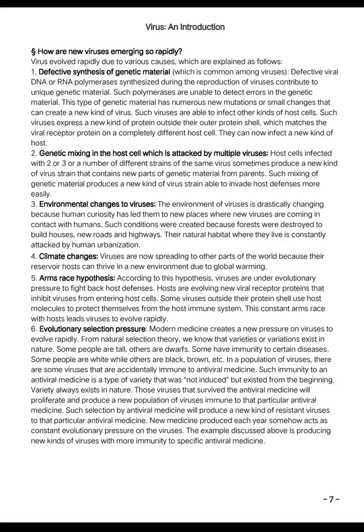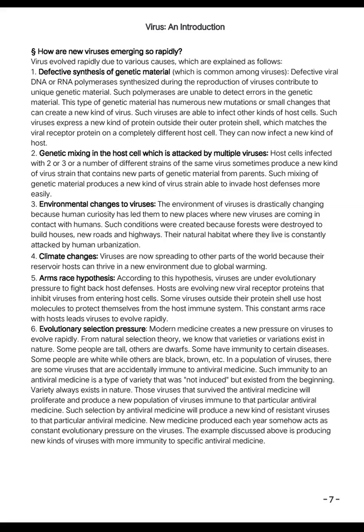Some people are white, while others are black, brown, etc. In a population of viruses, there are some viruses that are accidentally immune to antiviral medicine. Such immunity to an antiviral medicine is a type of variety that was not induced but existed from the beginning. Variety always exists in nature. Those viruses that survive the antiviral medicine will proliferate and produce a new population of viruses immune to that particular antiviral medicine.